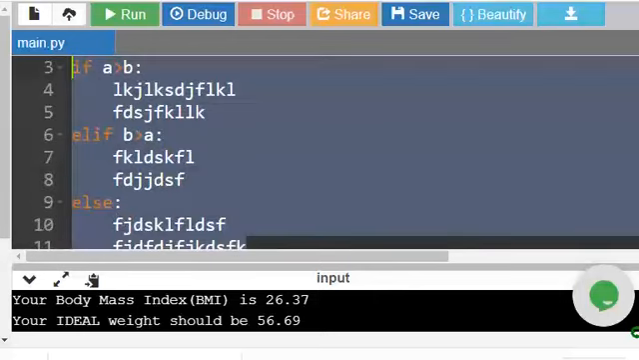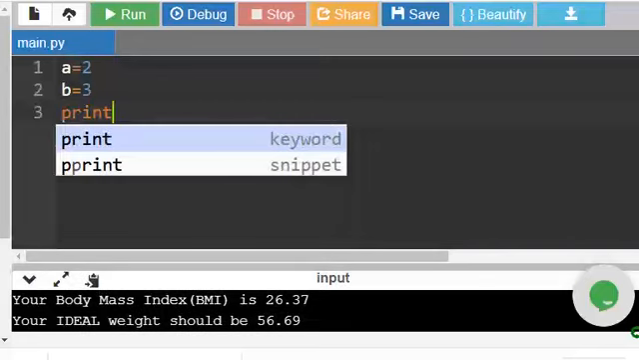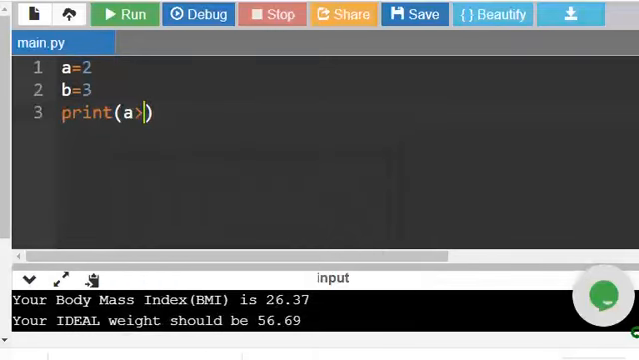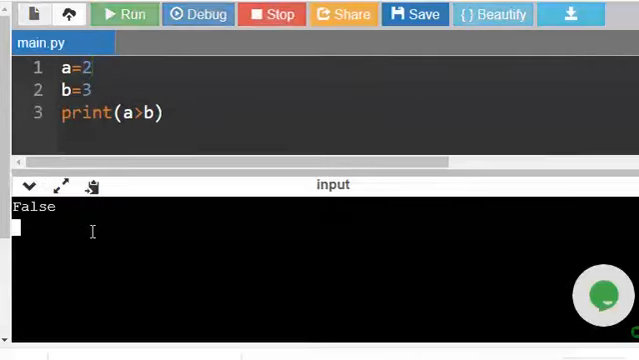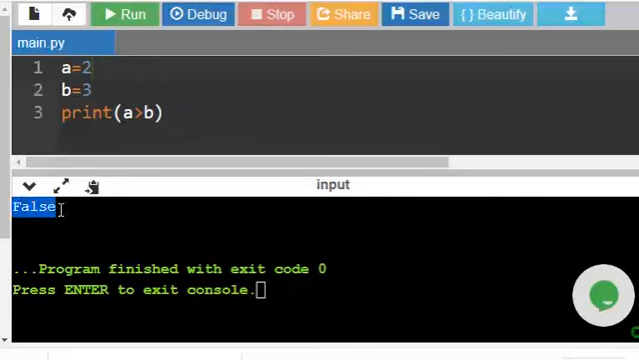Also, let us print A greater than B. Is A greater than B? No, right? So it should print false. So you can see it is printing false. Here I am saying, for example, if A less than B, A is less than B, right? Then it should print. Internally, this true is represented as 1, false is represented as 0.